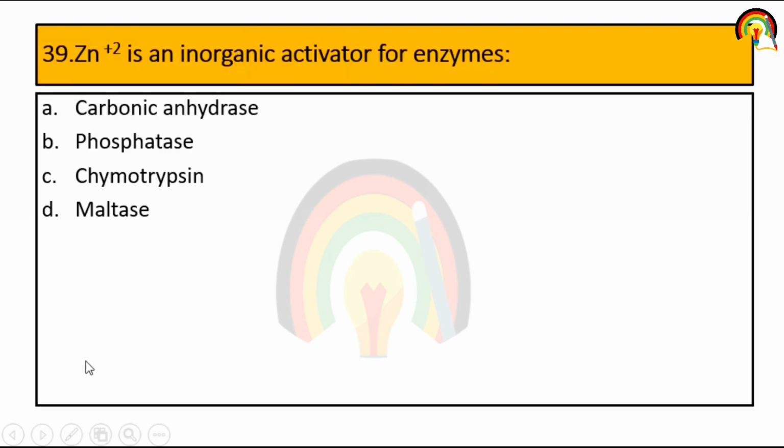Next question. Zinc is an inorganic activator for which enzyme: carbonic anhydrase, phosphatase, chymotrypsin, maltase? So it's chymotrypsin, which mainly acts on aromatic amino acids.